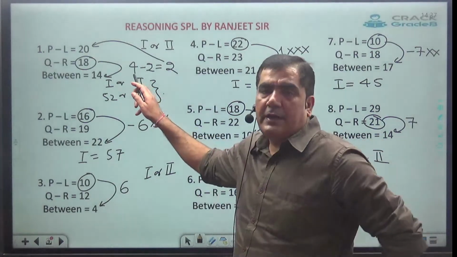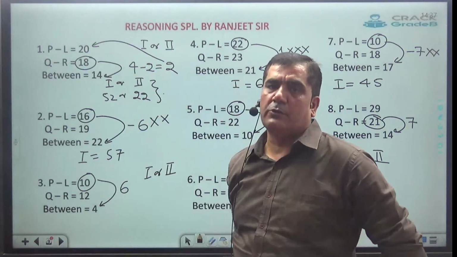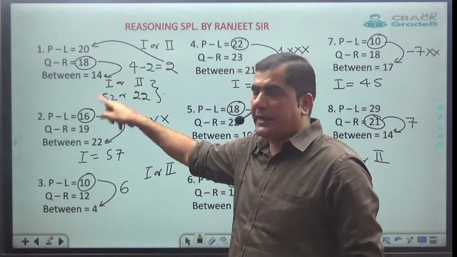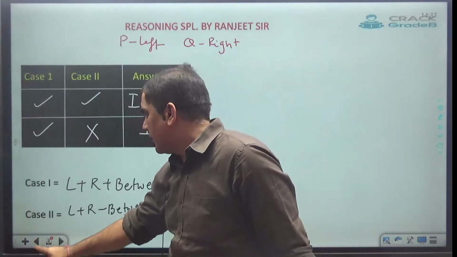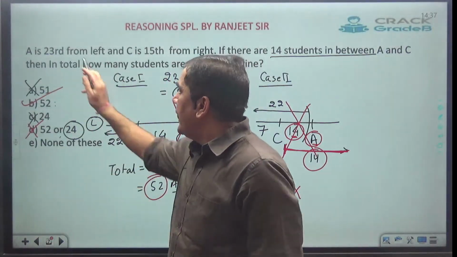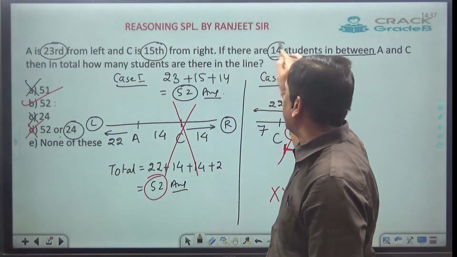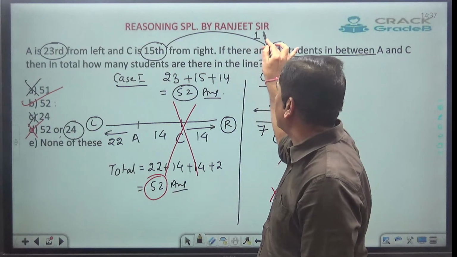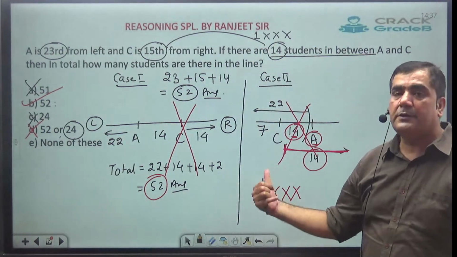Whatever difference comes out to be, simply subtract 2 and then add it to the highest value. The smallest value I have taken initially, and the difference you need to add to the highest value. Get the answer. See in this one also. A is given to be 23, C is given to be 15, in between they have given 14. So 15 minus 14 comes out to be 1, case 2 is not possible. Just see, case 2 is not possible.